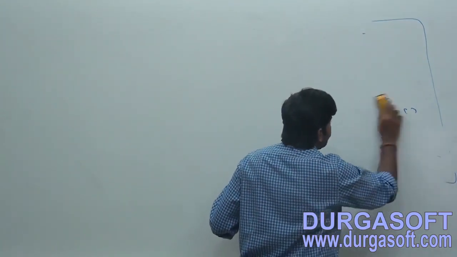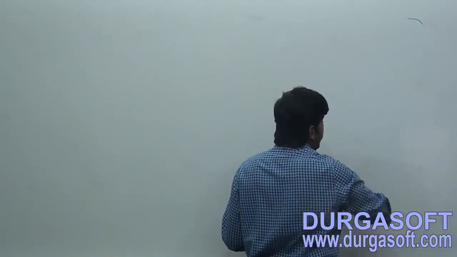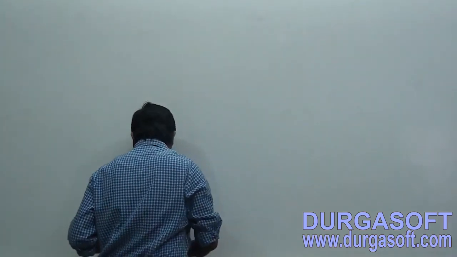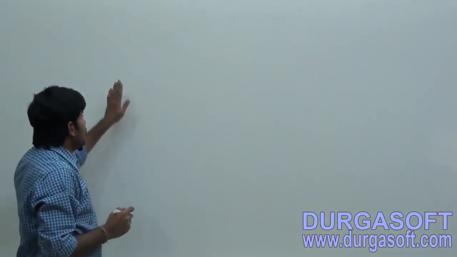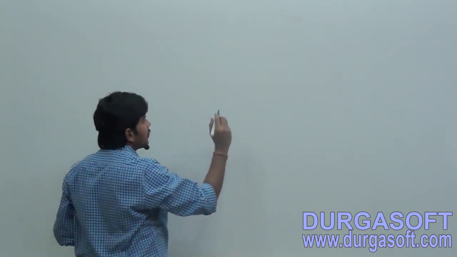Next, this is the case 1 we have. Now, case 2. What is the second case here, take very special care, observe.